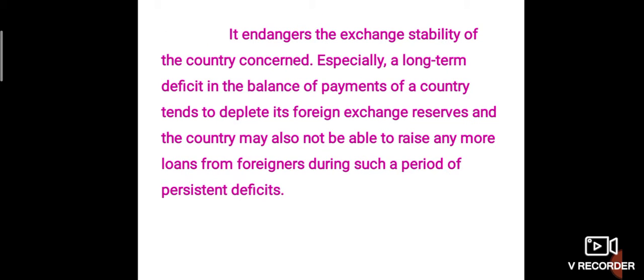It endangers the exchange stability of the country concerned. Especially, a long term deficit in the balance of payment of a country tends to deplete its foreign exchange reserves, and countries may also not be able to raise any more loans from foreigners during such a period of persistent deficits. It will shake the stability in the country's exchange system.